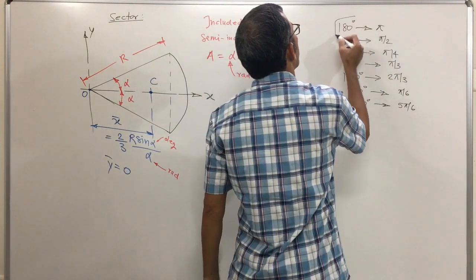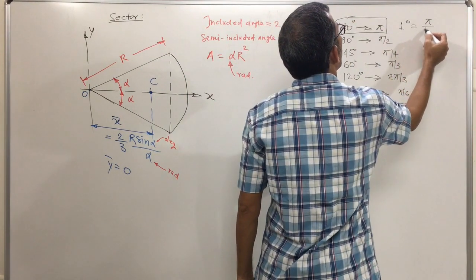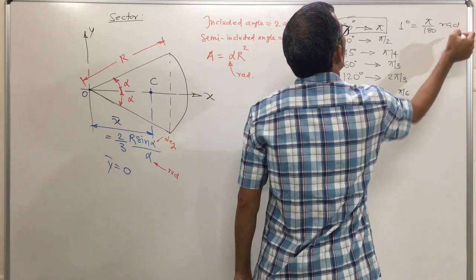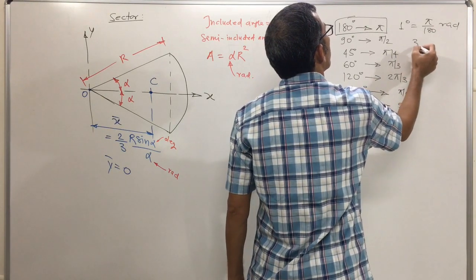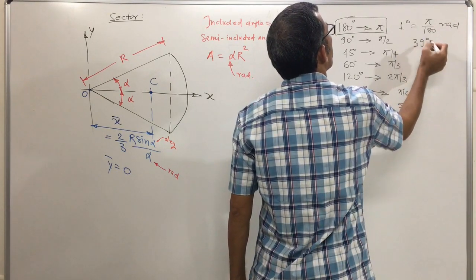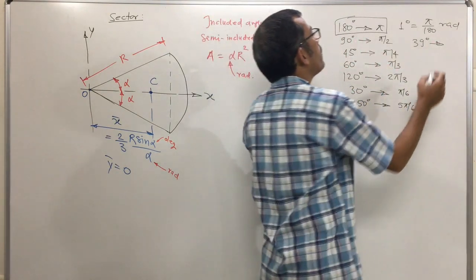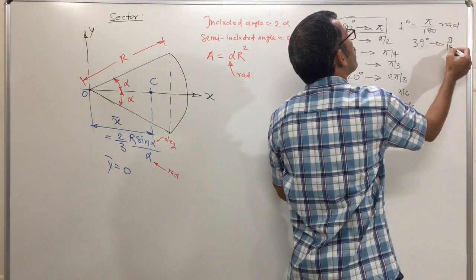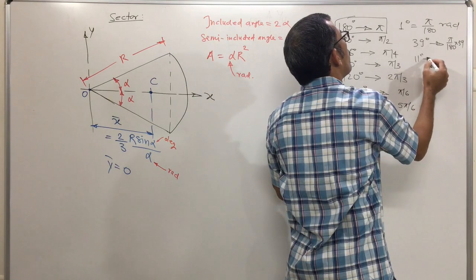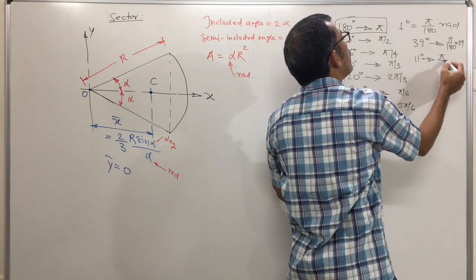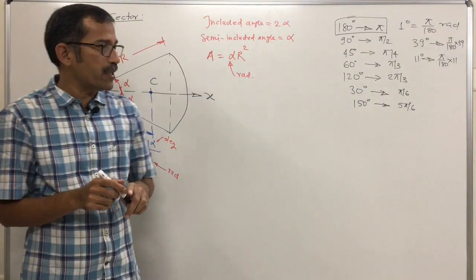Basically 180 degrees is pi radians, that means 1 degree is what? Pi by 180 radians. Now suppose 39 degrees is given. 39 degrees means how many radians? 1 degree is pi by 180, so it is pi by 180 into 39. 11 degrees, how will you write? Pi by 180 into 11. Okay, this many radians. 1 degree is pi by 180 radians.